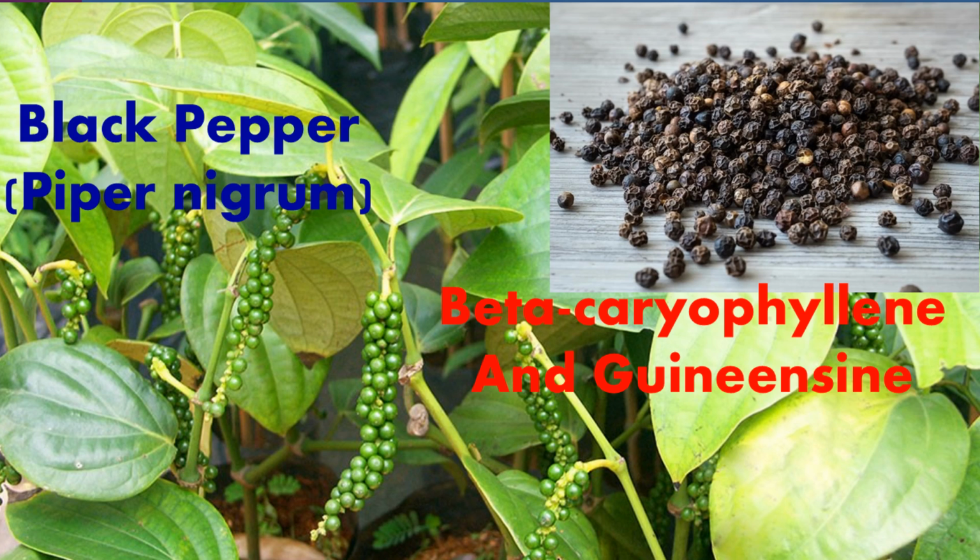Black pepper contains another cannabimimetic compound called guanosine, which inhibits the uptake of anandamide and temporarily increases circulating levels.